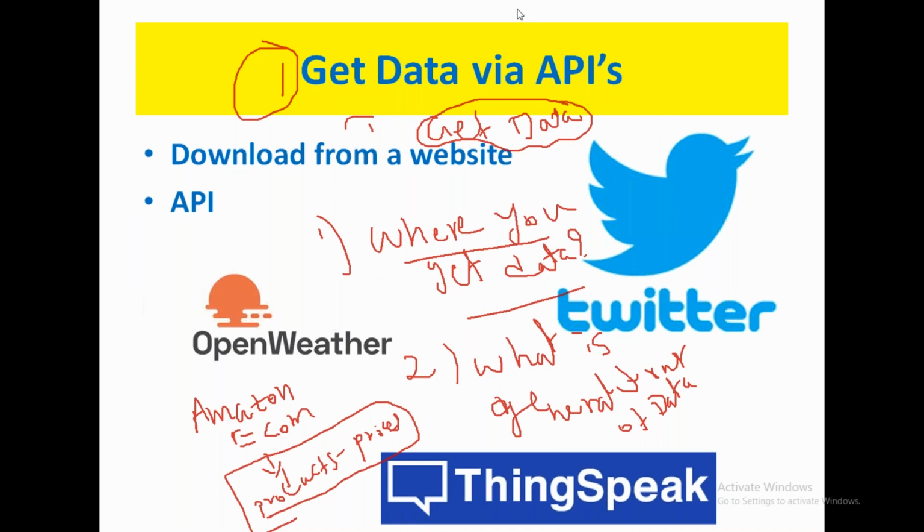So remember, we get this data everywhere. Suppose we have taken the example of the Amazon e-commerce website. In it, we have products and prices information. At the same time, we have data related to reviews and ratings. So there is a lot of information available on the Amazon e-commerce website. Now this is the data, right? So how can you get this data?